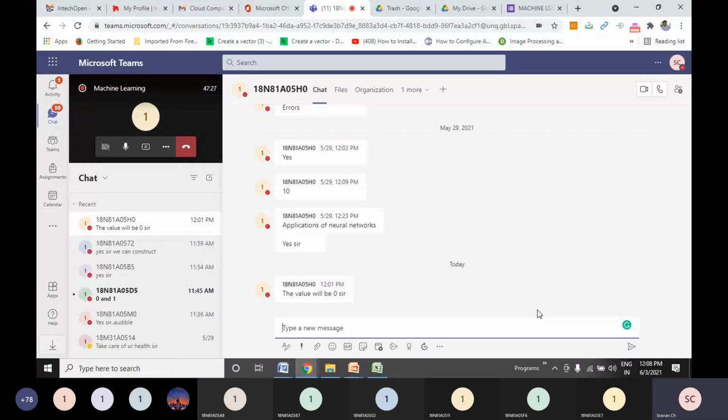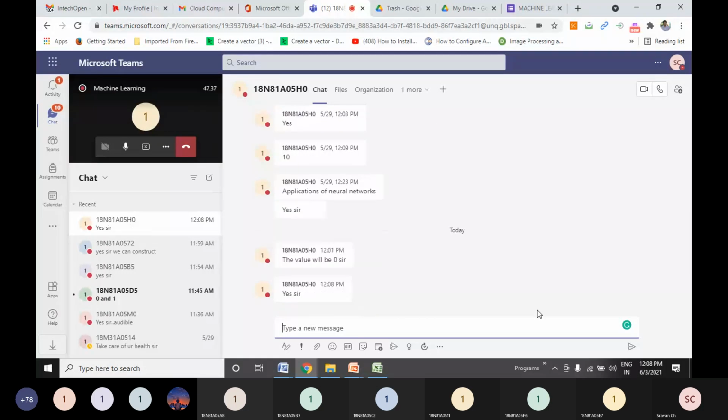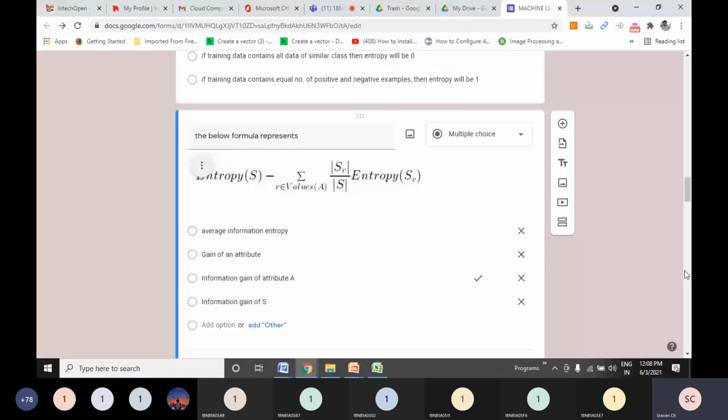If you give all records where the outcome is 1, you are telling your model that the possible outcome is 1. So the model is not aware that there is another possibility called 0. Fine. That's great. People are interacting with me. I'm very, very happy. So we'll move on.